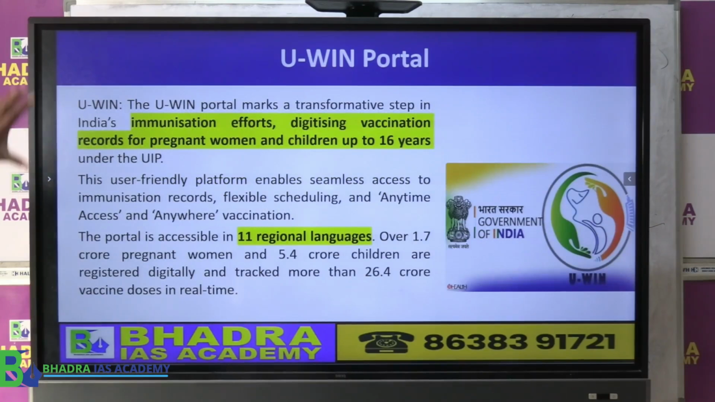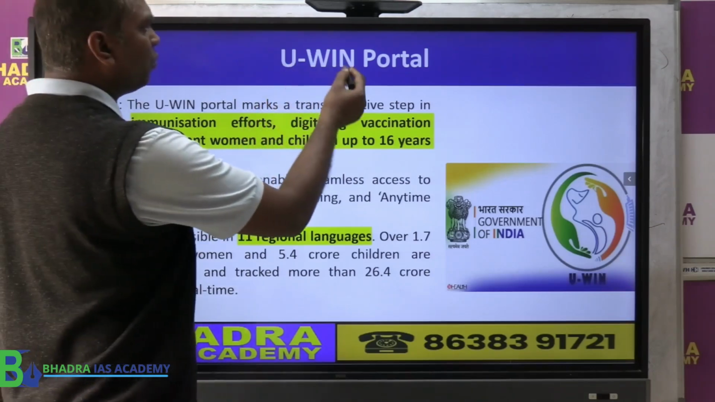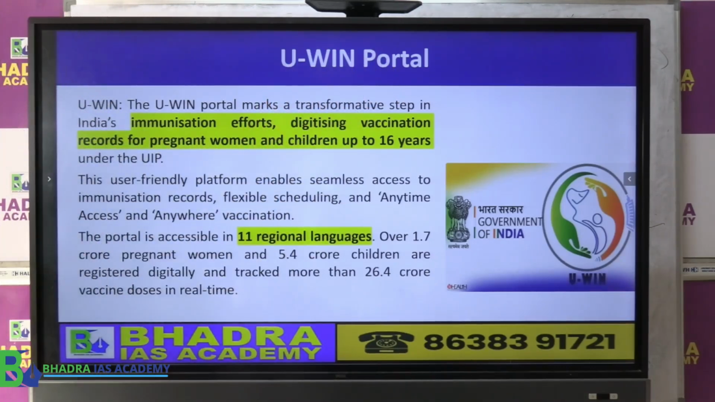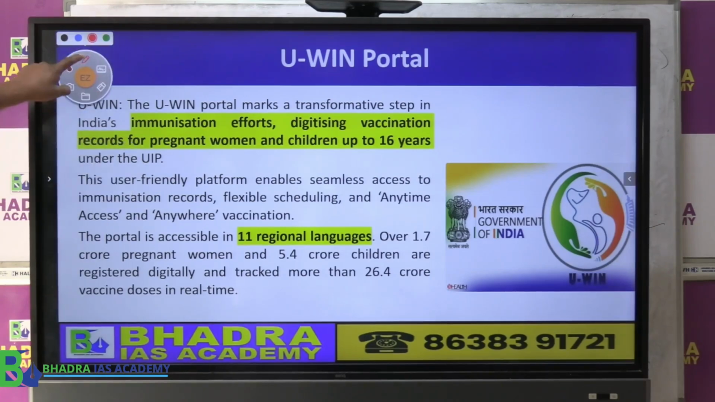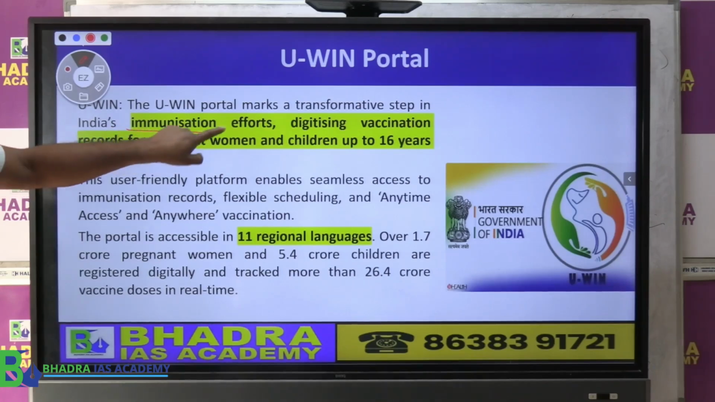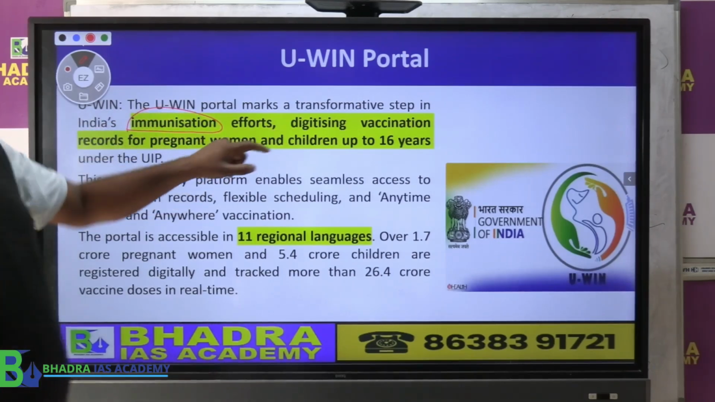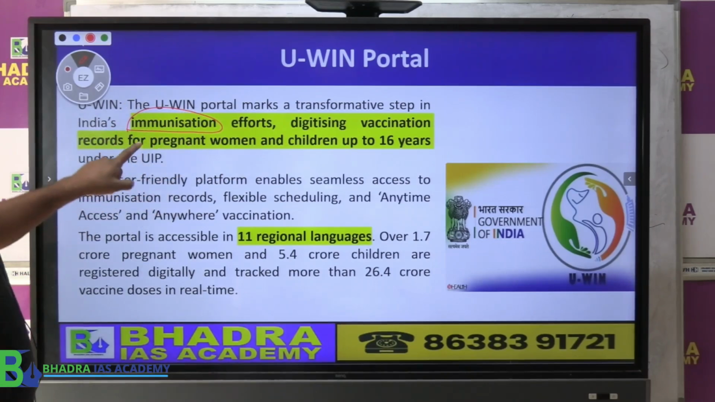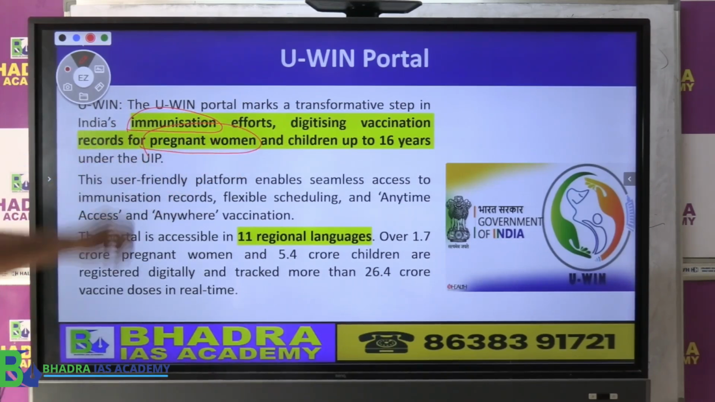Now as part of the government's e-initiative, we have a new thing, what do we call the U-WIN portal. Okay, so this is the new thing. I also read this for the first time from the economic survey, the U-WIN portal. Now what is the U-WIN portal? This portal is basically a digital way of tracking immunization as well as vaccination, plus pregnant women's tracking.